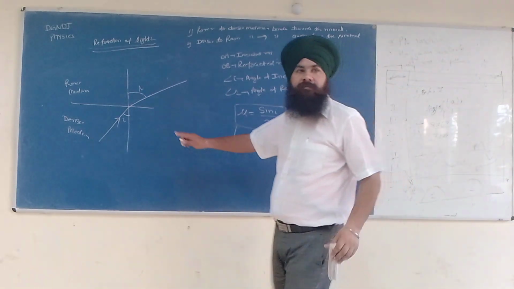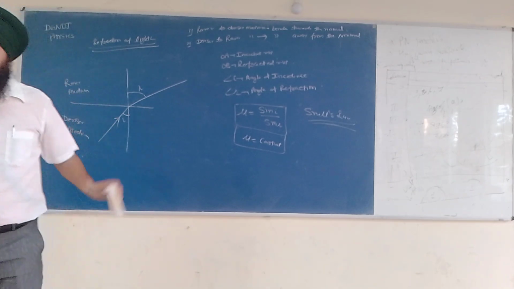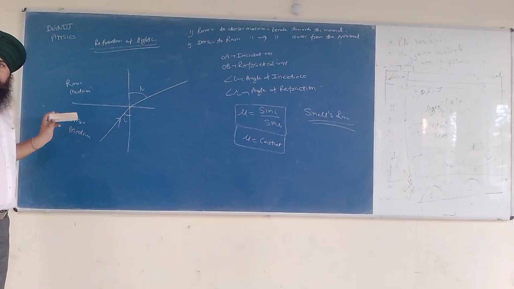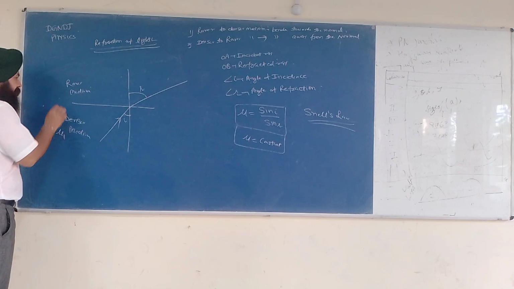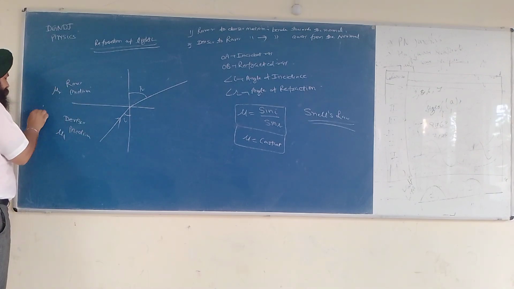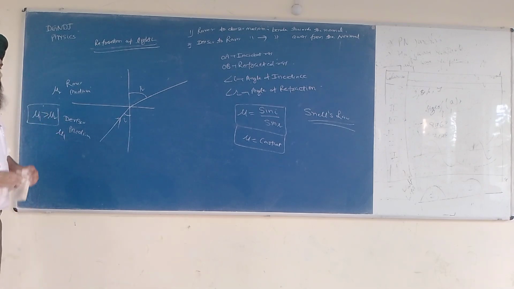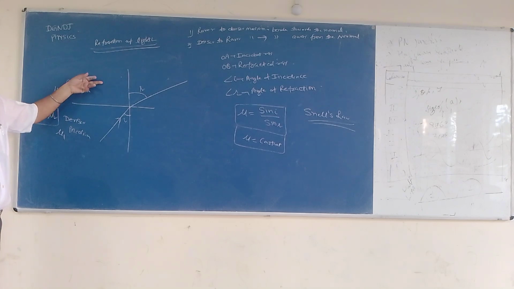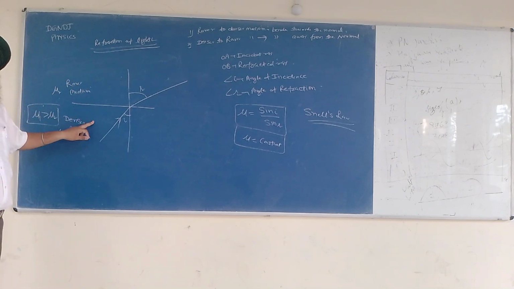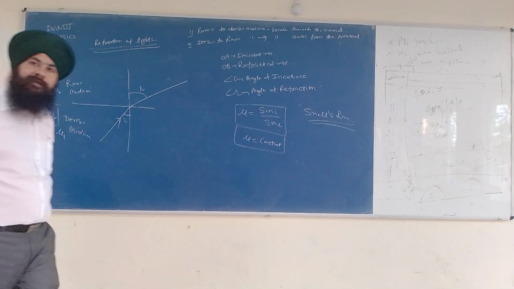This is also called refraction of light. This is mu1, this is mu2, and mu1 is greater than mu2. This medium can be water, and this medium can be air.